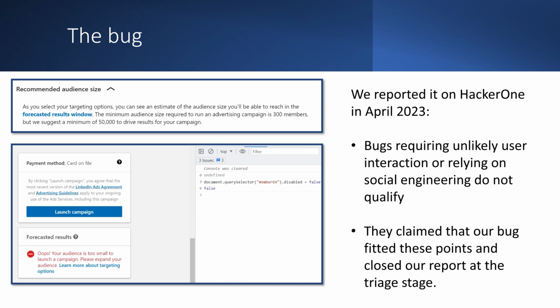We reported this through HackerOne, the official LinkedIn platform to report security or privacy bugs. They have a list of cases that don't qualify as a bug, and they claim that our bug required unlikely user interaction or relied on social engineering, not qualifying. They closed our report at the triage stage. In our view, the logic was that this bug enabled social engineering attacks, but the bug itself was a company policy being poorly implemented and should have been fixed at that point.